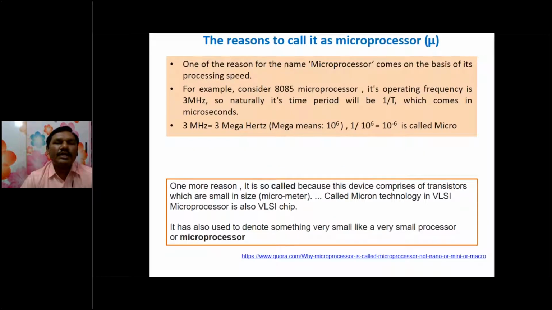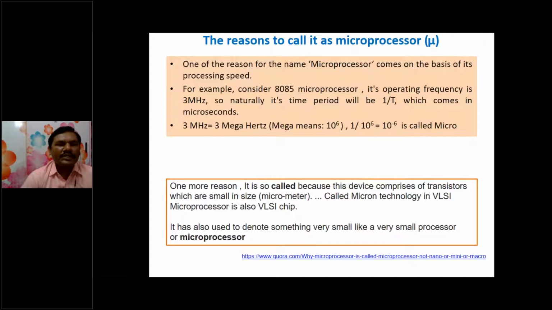Why it is called micro: here they are explaining different reasons on the internet. One of the reasons for the name microprocessor is its processing speed. The microprocessor speed is always calculated by the frequency of operation.